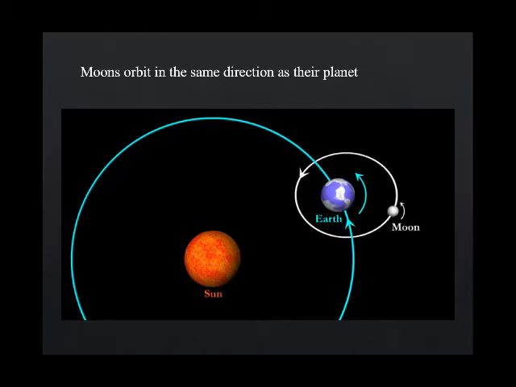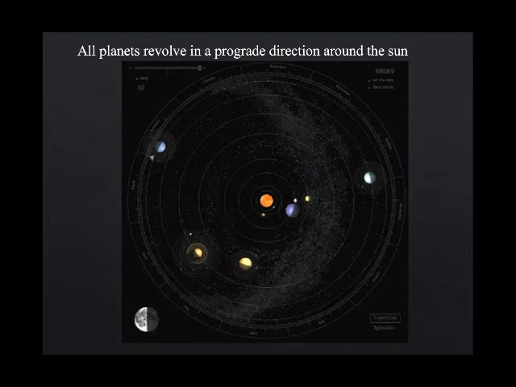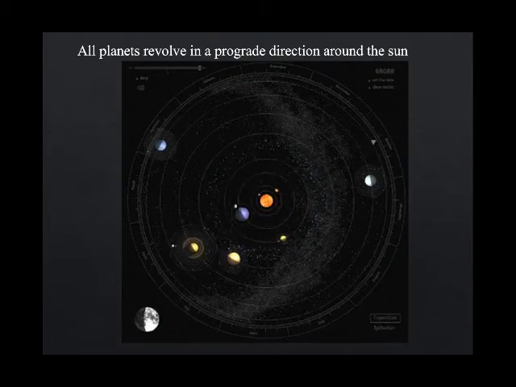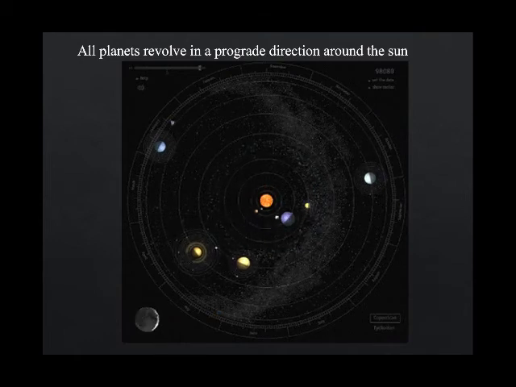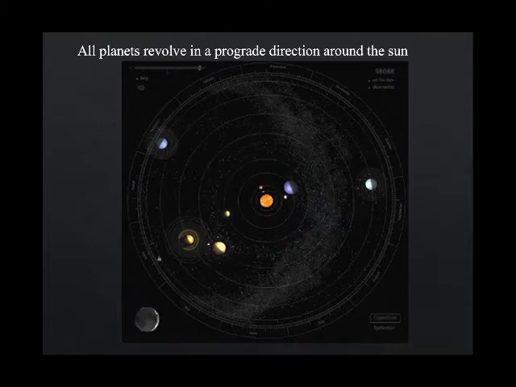Also, moons orbit their planet in the same direction as the planet rotates. If the planet rotates in a counterclockwise direction, its moon also orbits in the counterclockwise direction. So watch this animation again, paying particular attention to the moons orbiting around the planet. Note that there are a few examples where this is not the case, but this is pretty rare, at least within our own solar system.